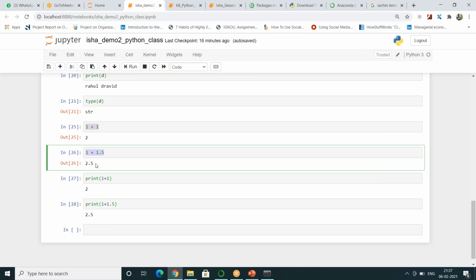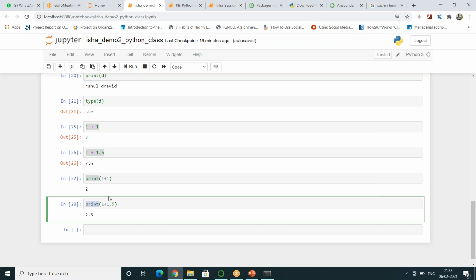But when you are executing a Python program and you want to see a result, we should use print. So here, now I have directly written print 1 plus 1, I am getting the number 2. Print 1 plus 1.5, I'm getting the number 2.5. So you might get a question, can I write my calculations within print? Yes, you can do that. Can I use it as a standard definition that everything I can write in print? No.